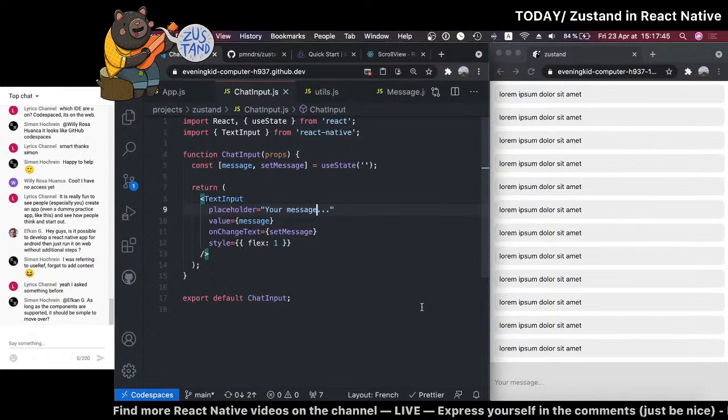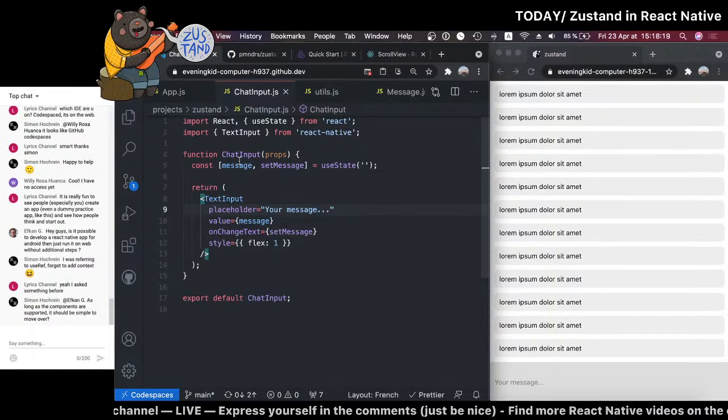Honestly, I think with useRef in general, you just want to store something across re-renders. So previously, when you have a class component, you would have class attributes. If you say this class has one property called, I don't know, name, and name equals to evening kid, even if your component re-renders, it's not going to change.